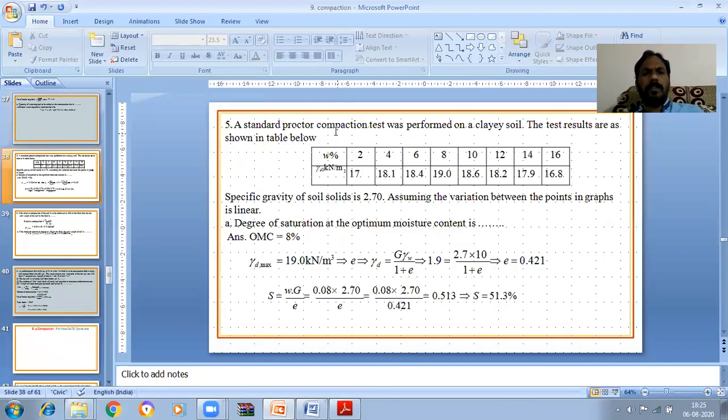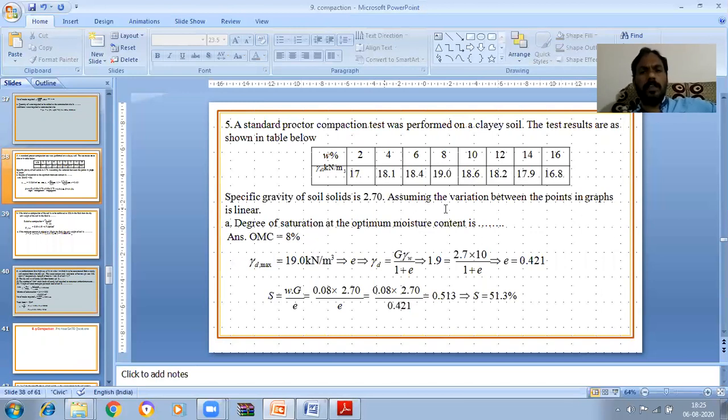Let us see. A standard Proctor compaction test was performed on a clayey soil. The test results are as shown in the table below. Water content is 2%, 4%, 6%, 8% and so on, and gamma d values are 17, 18.1, 18.4, 19, then decreasing values 18.6, 18.2, 17.9, 16.8. The specific gravity of soil solids is 2.7. Assuming the variation between the points in the graph is linear, the degree of saturation at the optimum moisture content is dash.